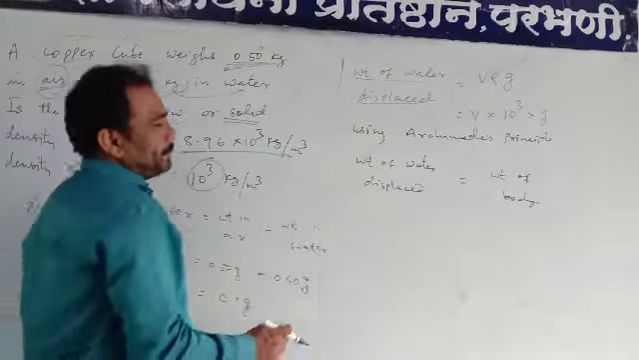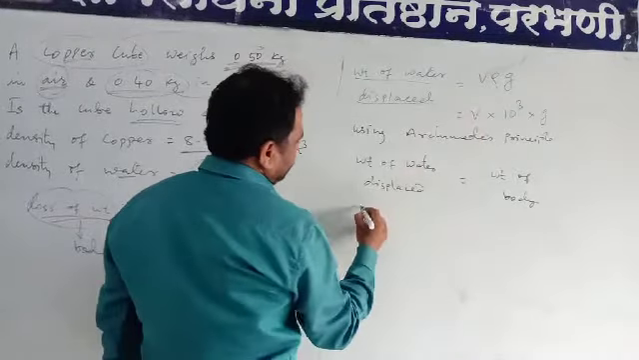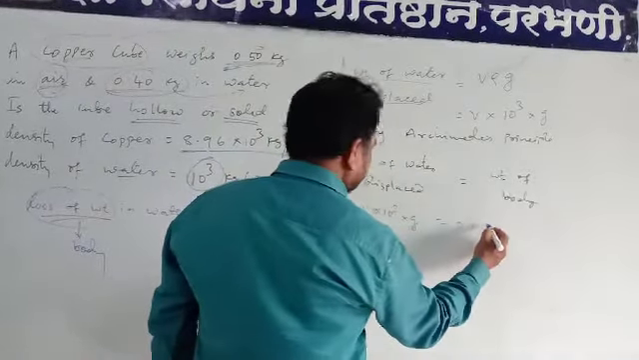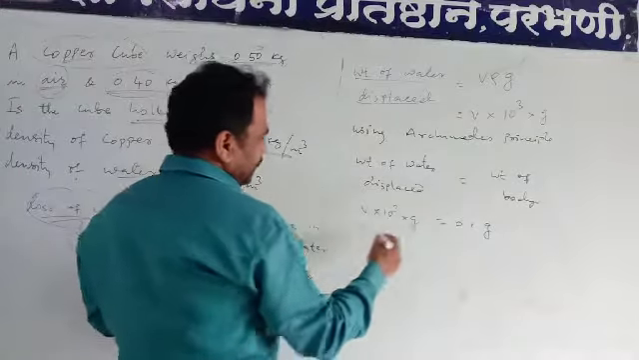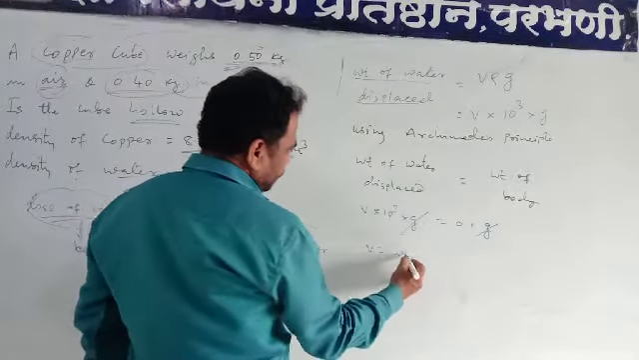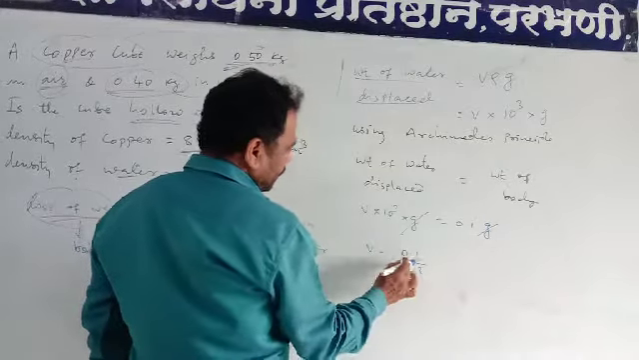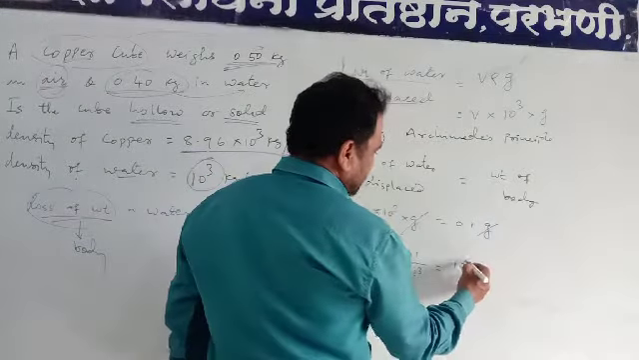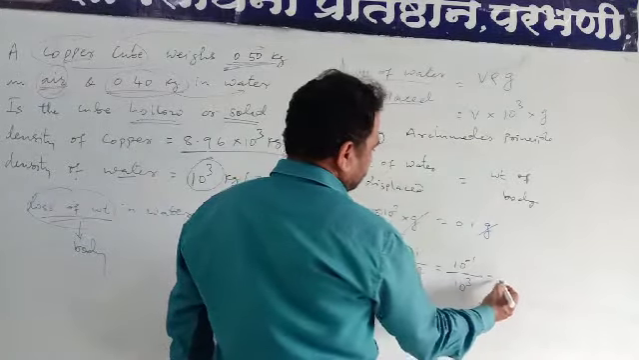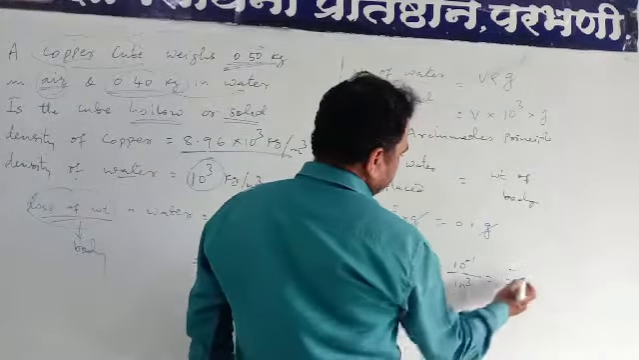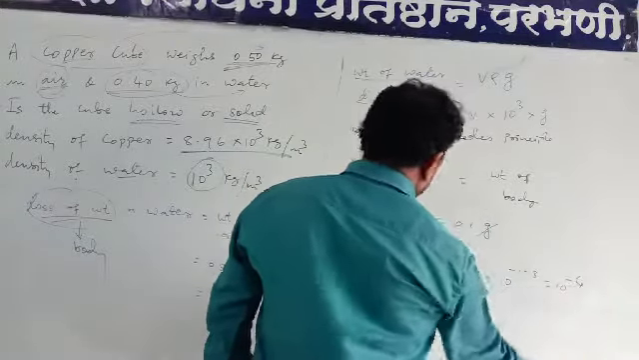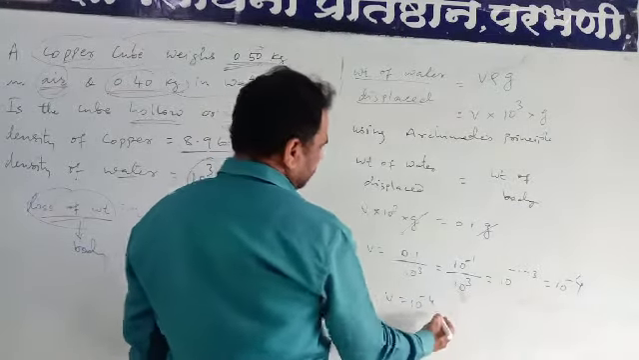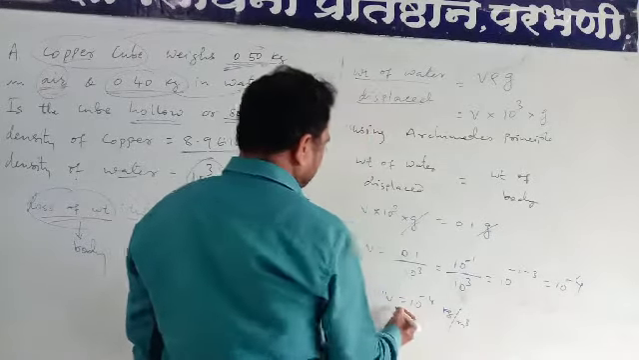So the weight of the body is 0.1 g, and the weight of water displaced is V times 10^3 times g, which equals 0.1 times g. Here g cancels, so V equals 10^-1 upon 10^3, which becomes 10^-4. So this is the volume, 10^-4 m³.